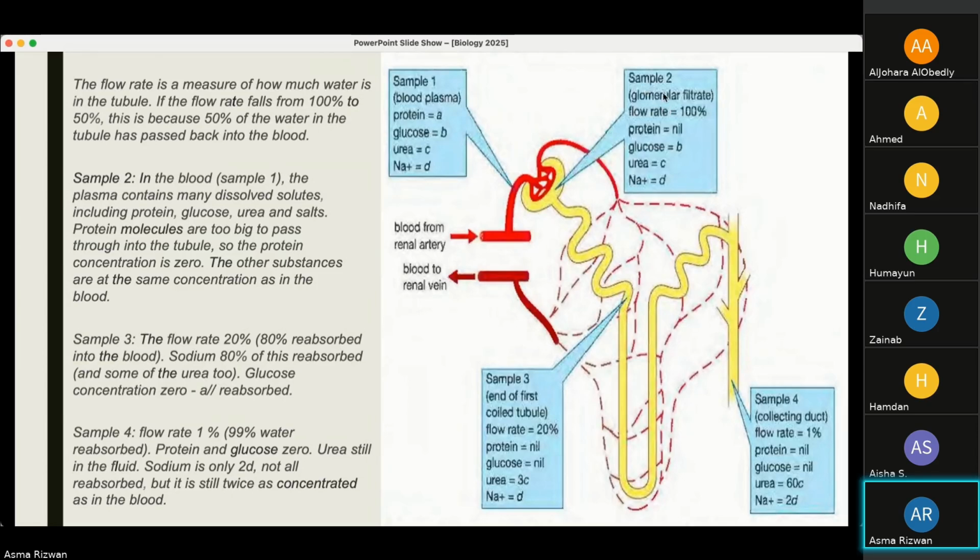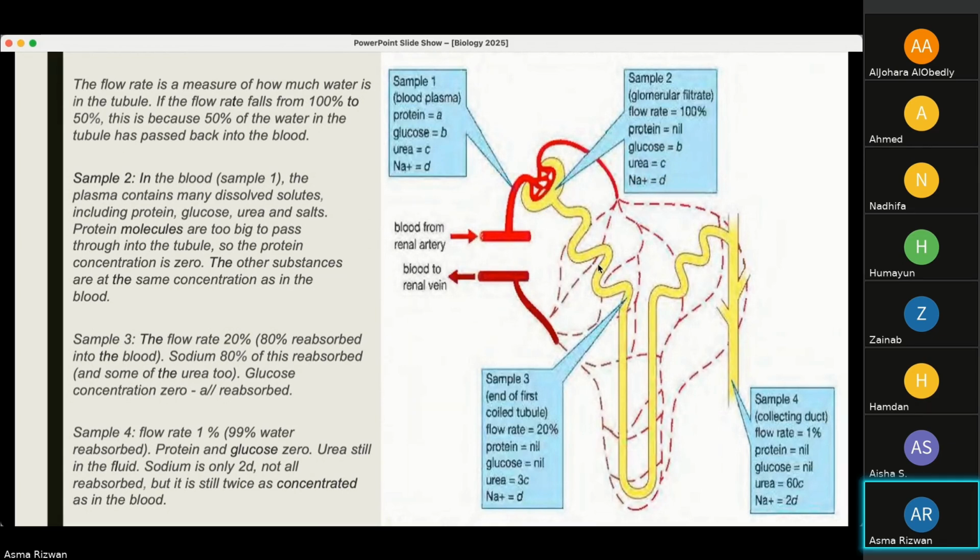Sample 2, the glomerular filtrate, flow rate is 100%, which means that the water in the tubule has not passed back yet. So in the blood, sample 1, the plasma contains many dissolved solutes, including protein, glucose, urea, and salts. Protein molecules are too big to pass through into the tubule. So protein molecules do not come out of the blood. They stay in the blood. The other substances are at the same concentration as in the blood. So glucose is B, urea is still C, and sodium ions are still D.